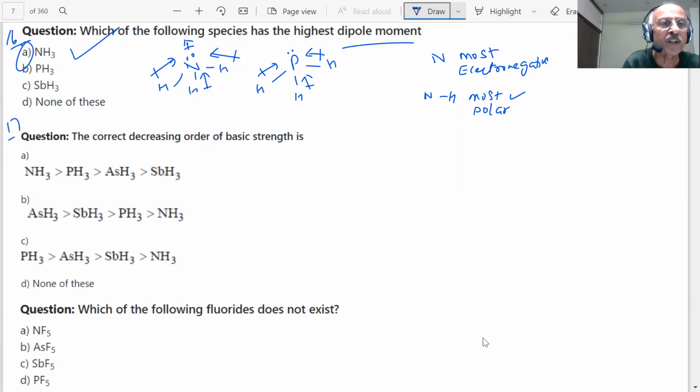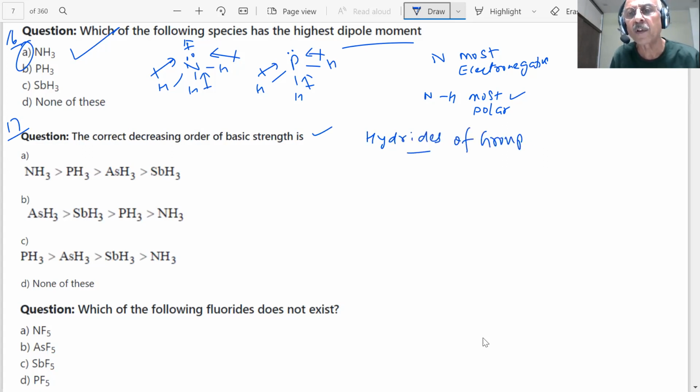Next question is on the screen, student. Correct order of basicity. Very important question. This has been asked 2-3 years back also. I told you the hydrides are very important. I am again and again talking of hydrides of group 15, students. And I said a lot of questions will come. Basic strength, student. Which will be the most basic? Nitrogen, phosphorus, arsenic, antimony, bismuth. This is metallic oxide. You know,